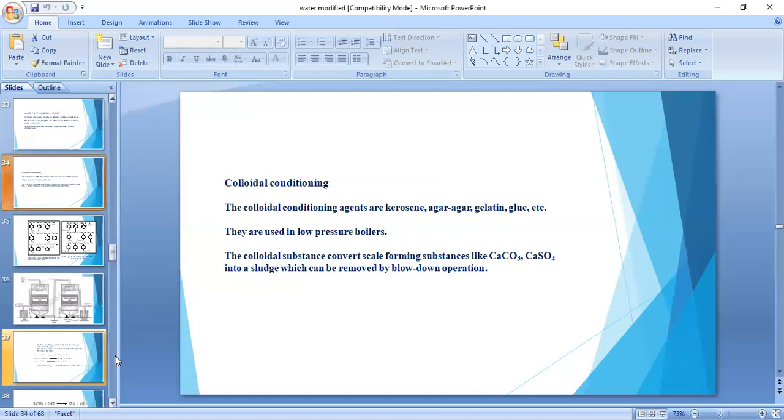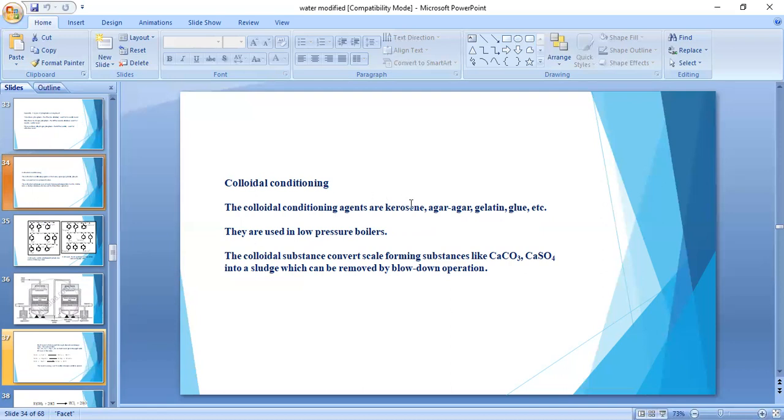The next conditioning is colloidal conditioning. Colloidal conditioning means the formation of colloids. An example of a colloid is milk, as I mentioned. In boiler feed water, by adding some chemicals, we remove the scale and sludge formation. So what is colloidal conditioning?